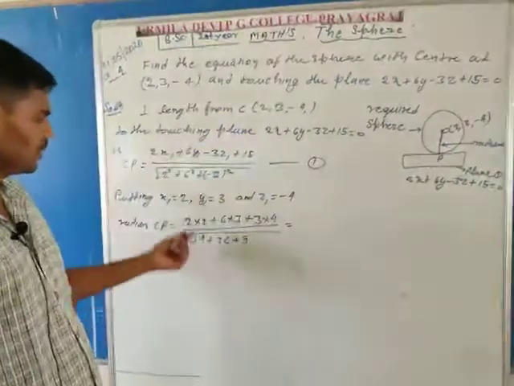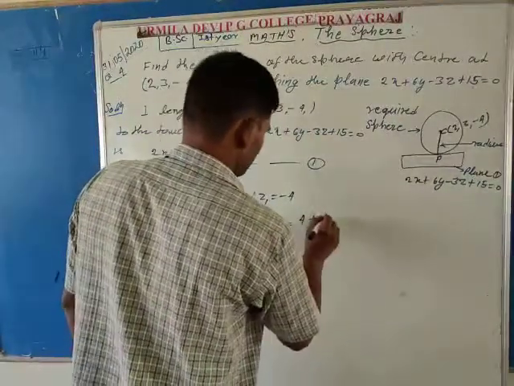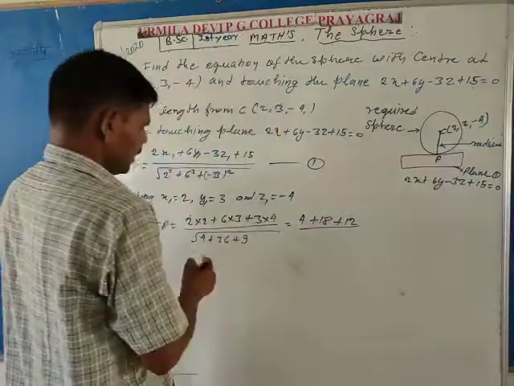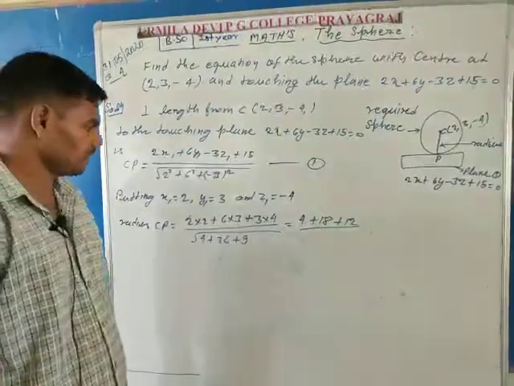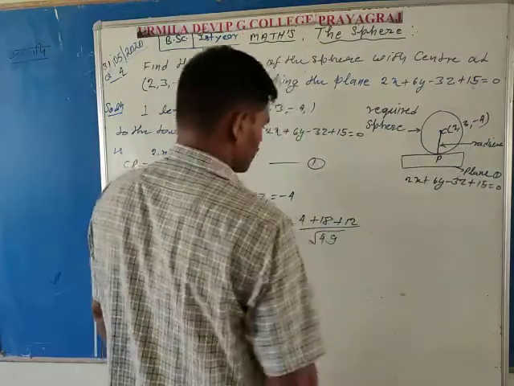Taking the simplification: 2 into 2 is 4, plus 18, plus 12, plus 15, divided by, the denominator is 36 plus 4 is 40, plus 9 is 49, the square root of 49. The square root of 49 is equal to 7.